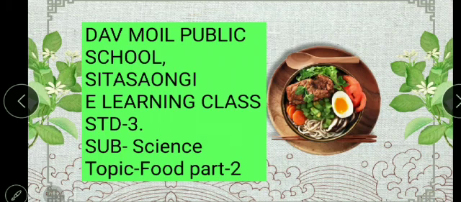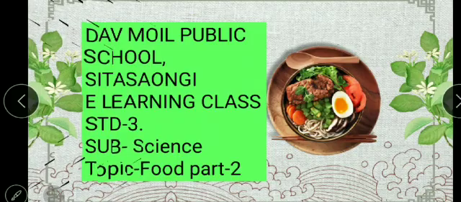So children, let's start. You know very well, food is one of the basic necessities of life. Plants and animals provide us food in various forms. And we have also learned that there are many types of plants on the earth. They provide us many forms of food materials.